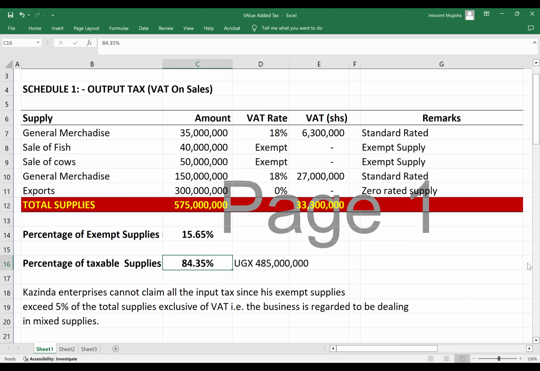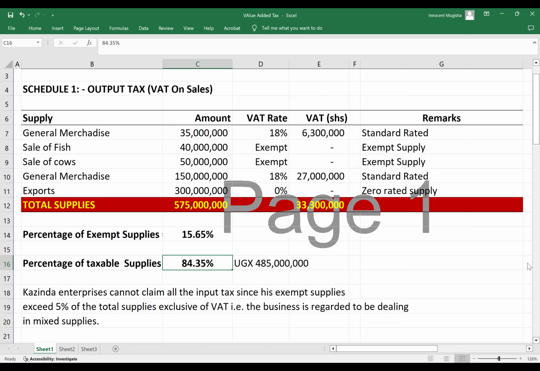You are given input deduction or credit in proportion to your taxable supplies. Basically, what the government is saying here is that deal more in taxable, because that's where we also benefit as government. Because if you deal in exempt, we don't benefit. There's no tax there for us to collect. But with the taxable, there is tax there for us to collect.